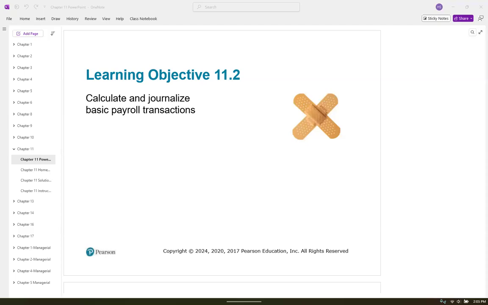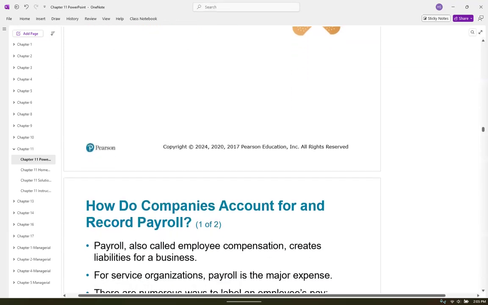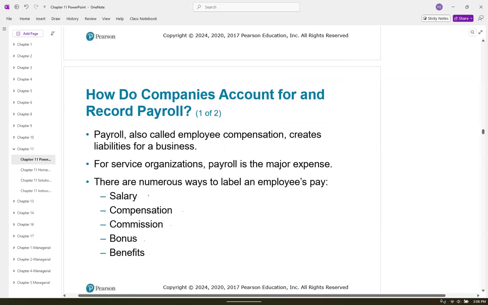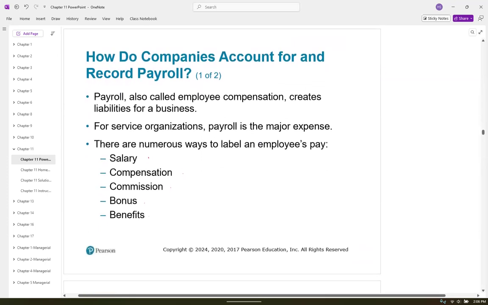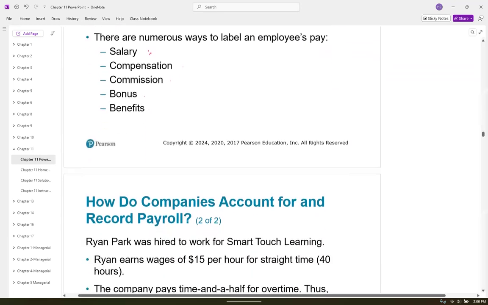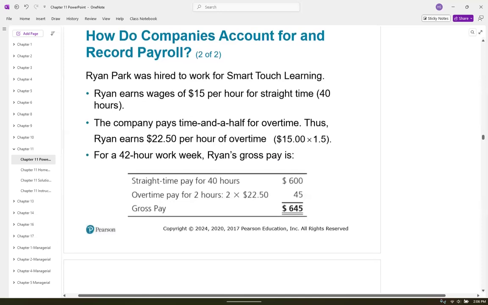All right, we're on learning objective 11.2, and we're going to talk about journalizing some basic payroll transactions. Okay, so this is a huge current liability on most businesses' income statement, and it could be called salary, compensation, commission, bonus, or benefits, wages, any of that. But payroll is a huge part of most businesses. Okay. So they give us an example here.